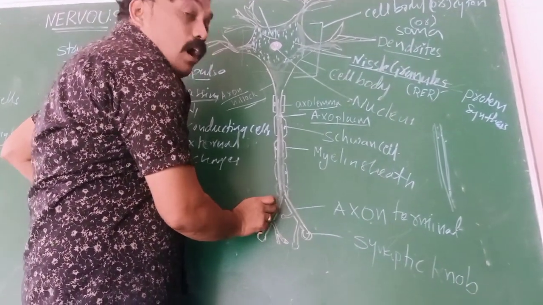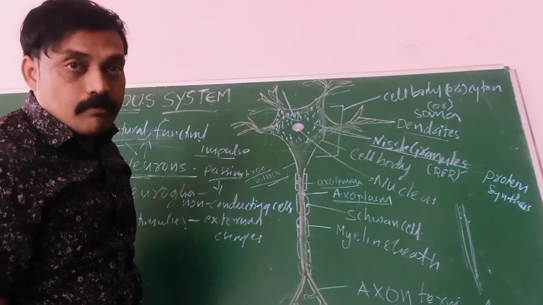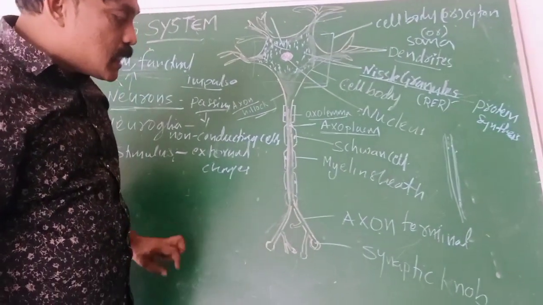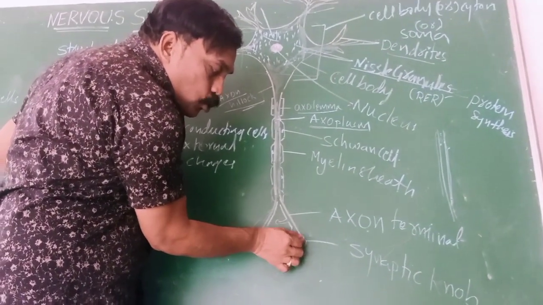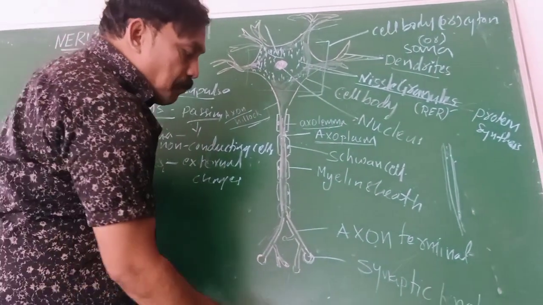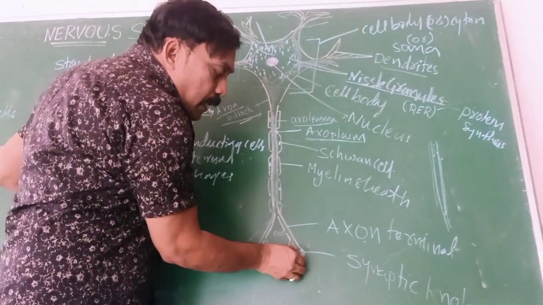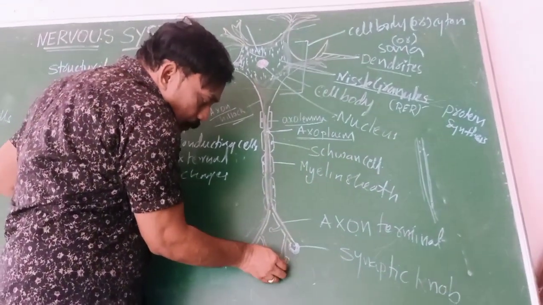At the ending of the axon, we observe other branches. These we call axon terminals. In the axon terminal, we observe bulb-like structures. We call these synaptic knobs. You have to observe that they are just like bulb-like structures.